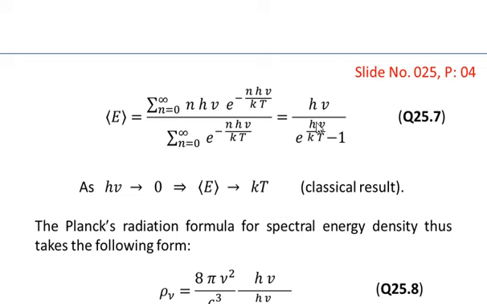If you put h nu equal to 0 in the numerator and the denominator, differentiate the numerator by h nu, differentiate the denominator by h nu, and then plug in h nu goes to 0 in the right hand side of equation number 7, you will get the average energy equal to kT. So this is the classical result.